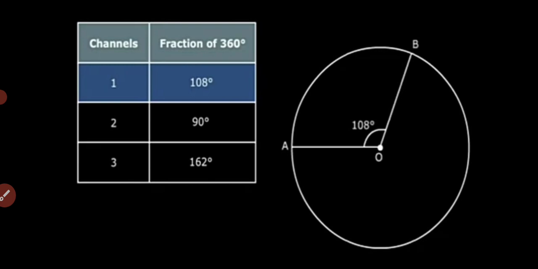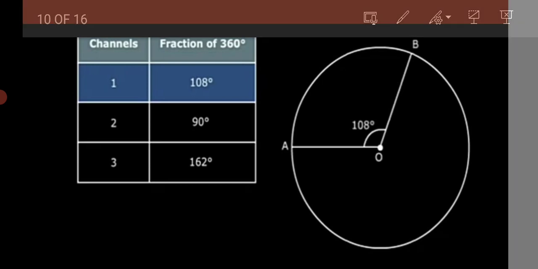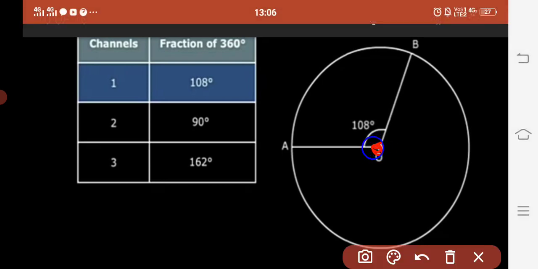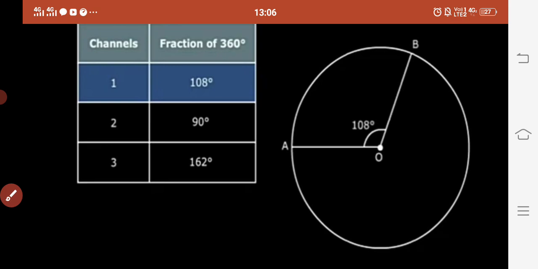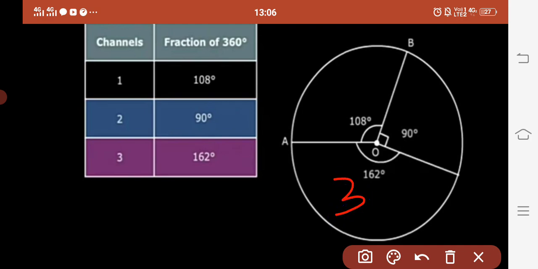We can represent 108 degrees by constructing a circle. Just take a center and connect a radius, and by putting the protractor here, we can draw an angle of 108 degrees. And similarly, we can make the other 90 degrees and 162 degrees. So 162 degrees is channel 3, 108 degrees is channel 1 and 90 degrees is channel 2. So this is how we can represent the given data in pictorial form.